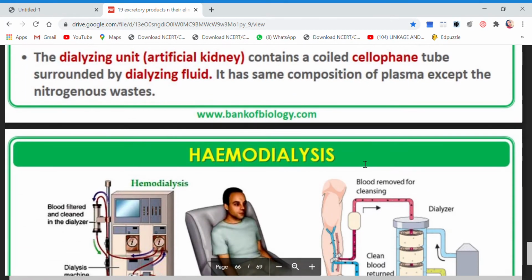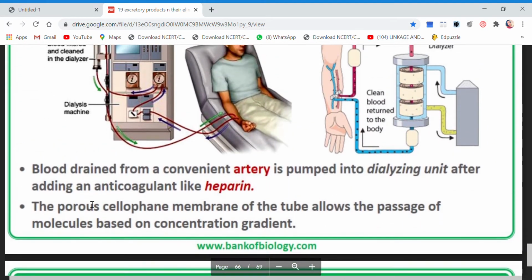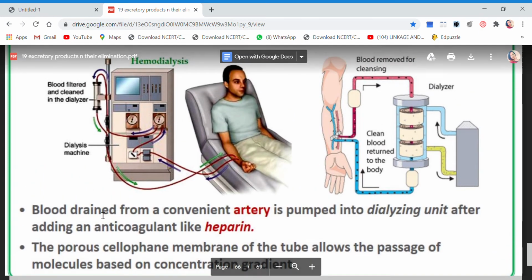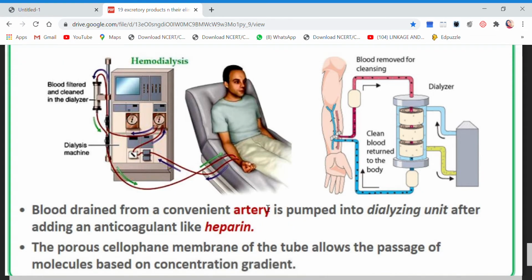Okay children, now what happens? Blood is taken from a convenient artery. Now pay attention that we have to take out blood from an artery. Why are we taking blood from an artery? Though the artery has oxygenated blood, it still has nitrogenous waste in it. That is why we take out blood from a convenient artery.